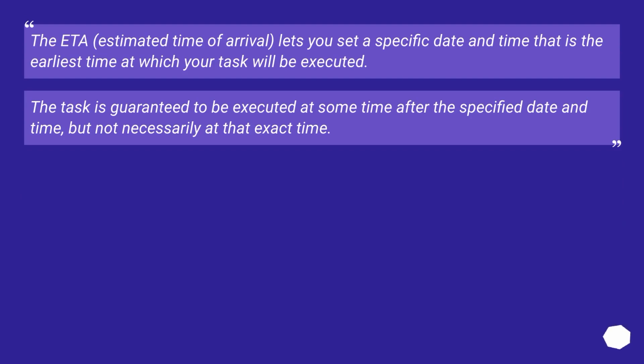The ETA, estimated time of arrival, lets you set a specific date and time that is the earliest time at which your task will be executed. The task is guaranteed to be executed at some time after the specified date and time, but not necessarily at that exact time.